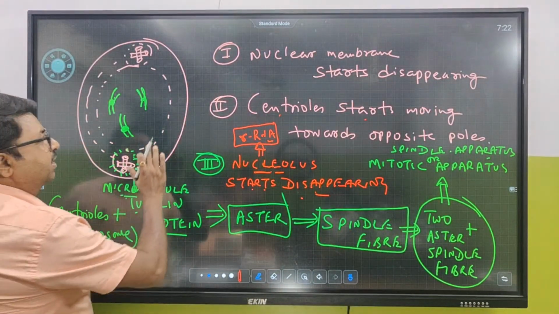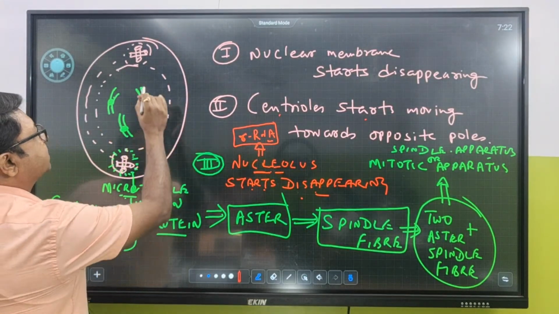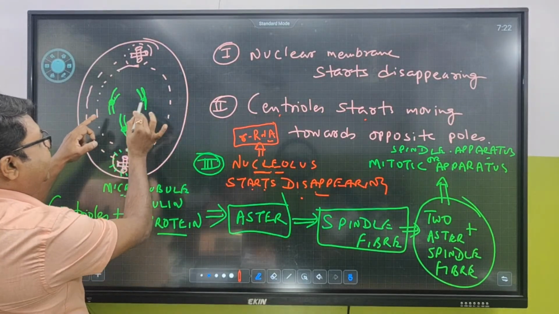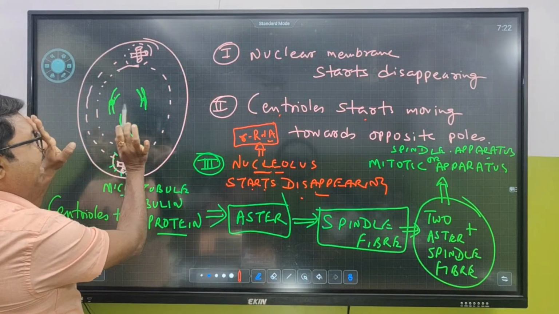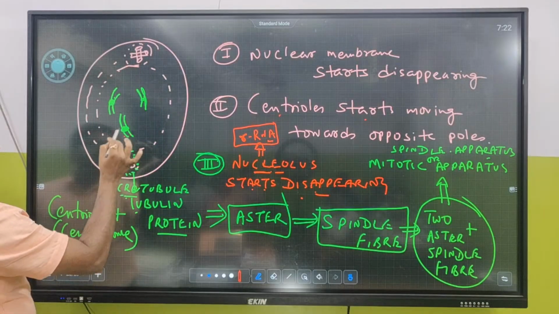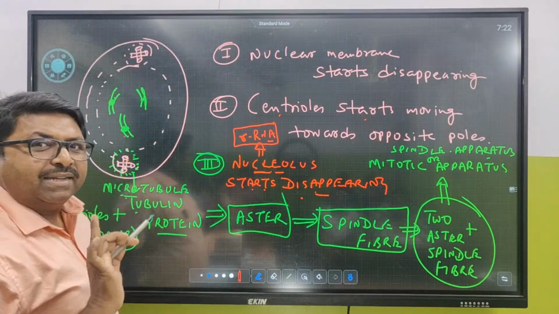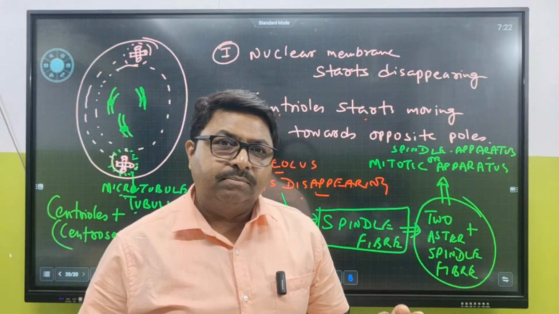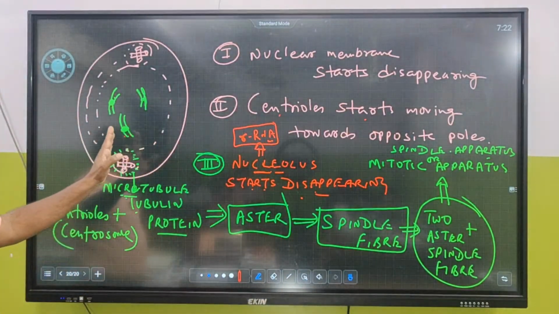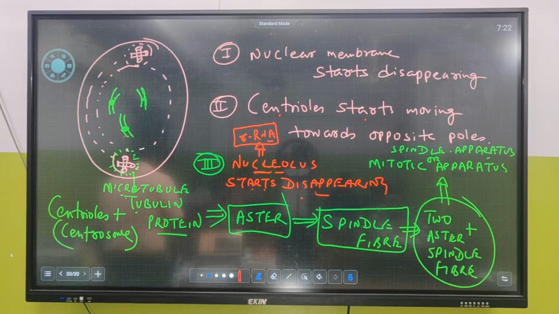Is this clear? So in the late process, what happens in the late process? The total nuclear membrane disappeared. You can see dense chromosome with 2 sister chromatids, and the centrioles, they have come to the opposite pole. That means the whole these chromosomes are now not present inside the nucleus, but present inside cytoplasm. Any issues with this? Clear? Got the point? Very good.